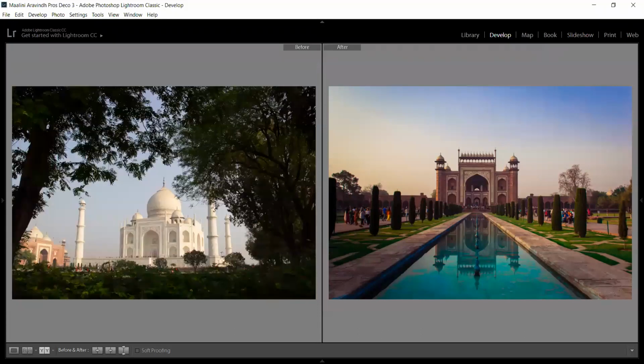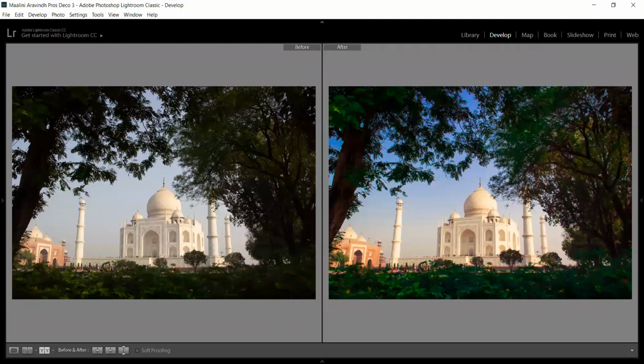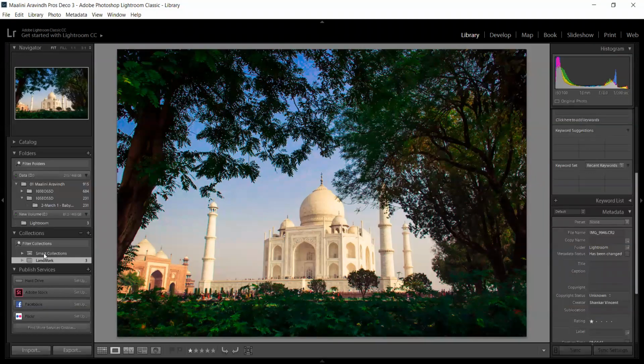So after, the first thing is importing the image. We have imported using the library module. The second thing is developing. We have developed it. And now we want to export the images. For that, we will go to the library module. In the library module, near the left bottom, near the import button, there will be an option called export.